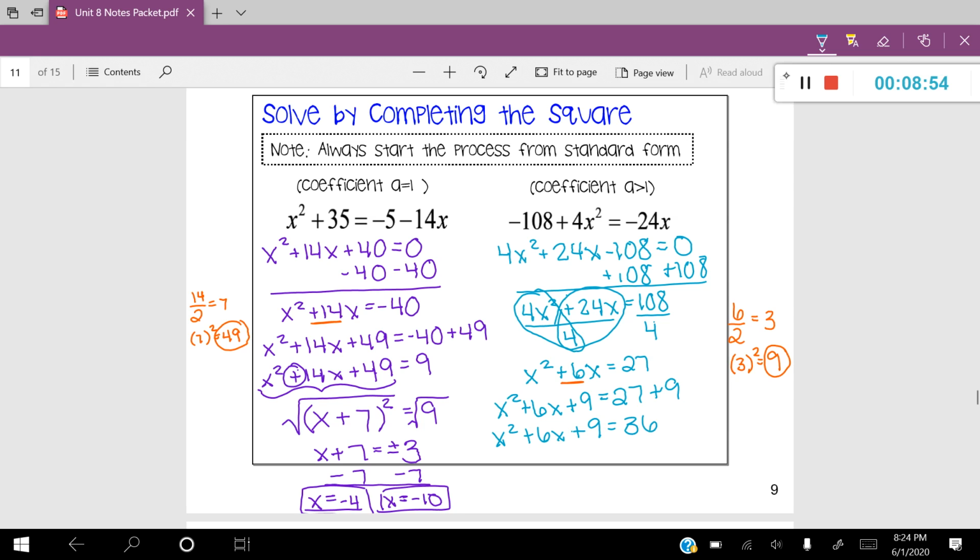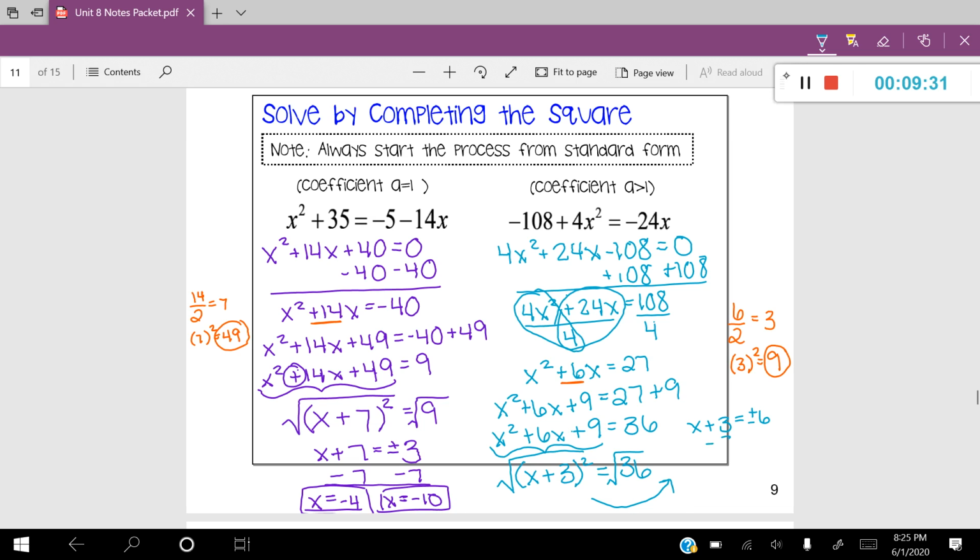You can see that on the left, it created a perfect square trinomial, which is what we wanted. So we can automatically break that into two binomials, x plus 3 squared. And that's going to be equal to 36. All right, let's get rid of the square now. We have to take the square root of both sides. And I'm going to bring my work right up here. That's going to leave me with x plus 3 is equal to positive or negative 6.